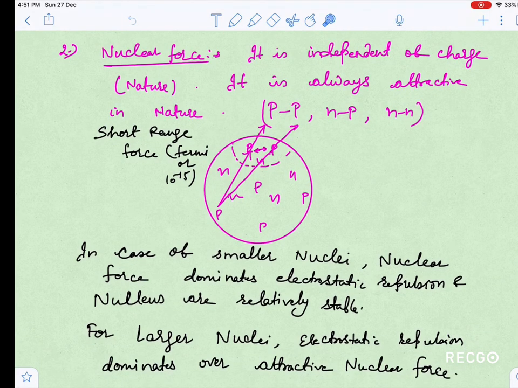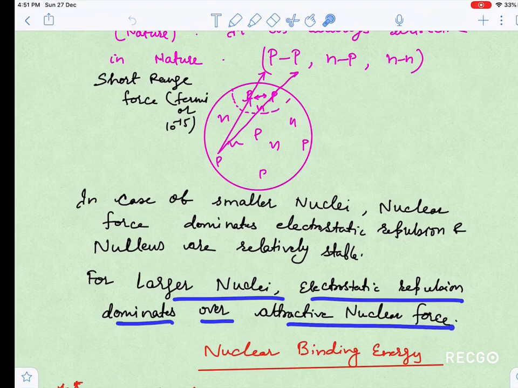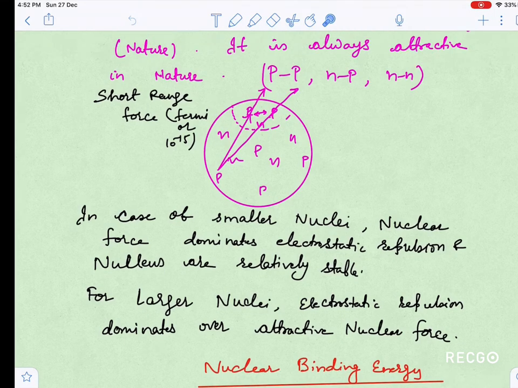In smaller nuclei, as I discussed, the nuclear force dominates over electrostatic repulsion, and the nuclei are relatively stable. But for larger nuclei, electrostatic repulsion dominates over the attractive nuclear force. So I can say that they are liable to break.